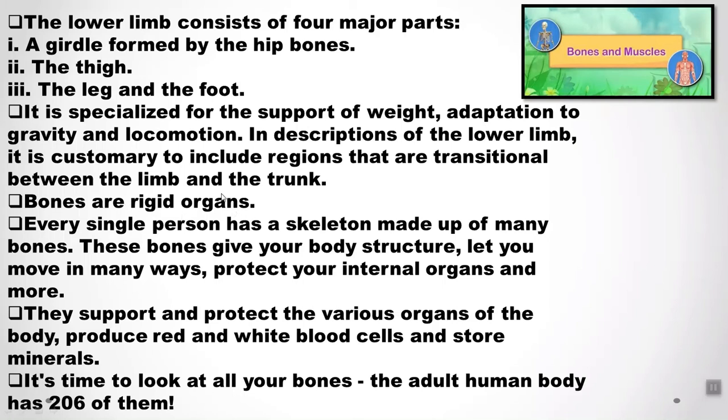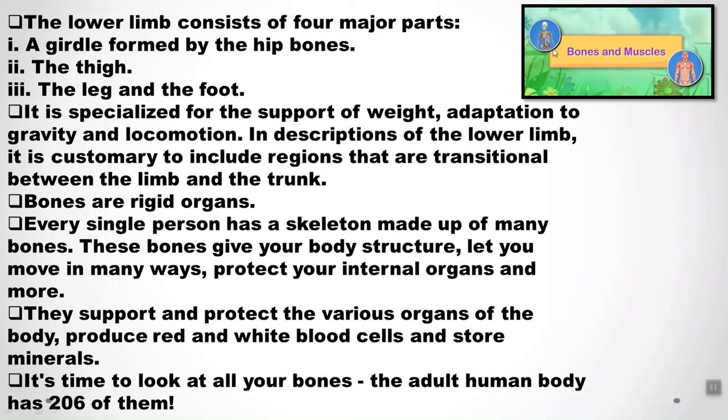So bones are very rigid organs. You must have seen, just press your skin, you will get to know that there's a hard material inside your body, right? That is known as bones. Every single person has a skeleton made up of many bones. You must have seen a skeleton like this, right? Everyone is made of this kind of skeleton, and all the skin is covered over this. The body is made from bones and muscles that support and protect the various organs of the body, produce red and white blood cells, and store minerals.